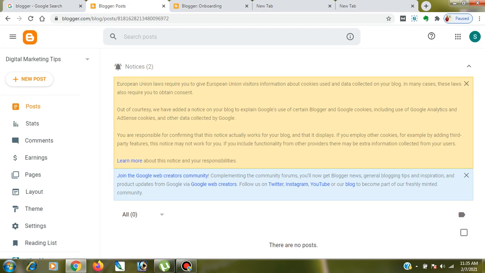It's showing me that European Union laws require you to give Union visitors information about cookies used and data. You can read this, but I'm not going to read it. It's about European Union laws, so you just need to read this.